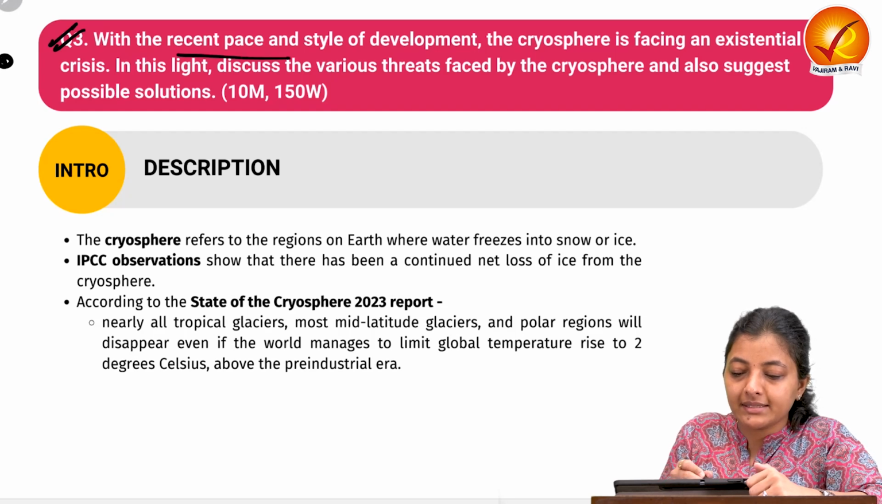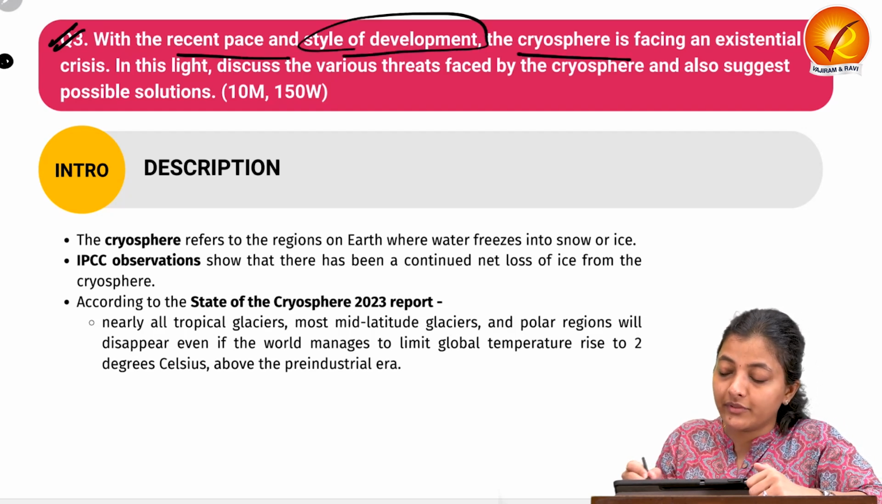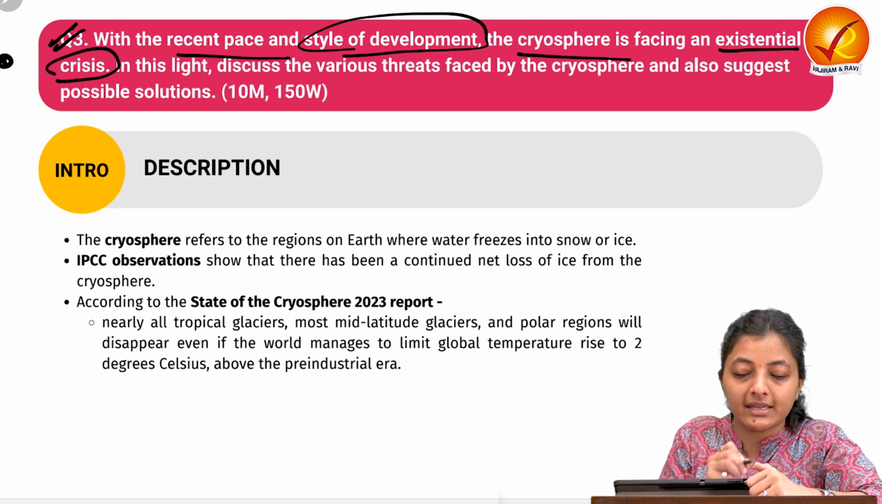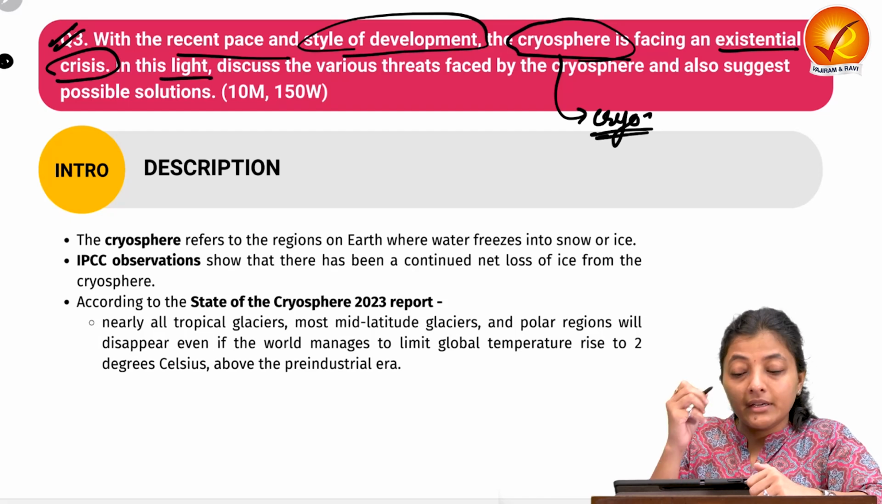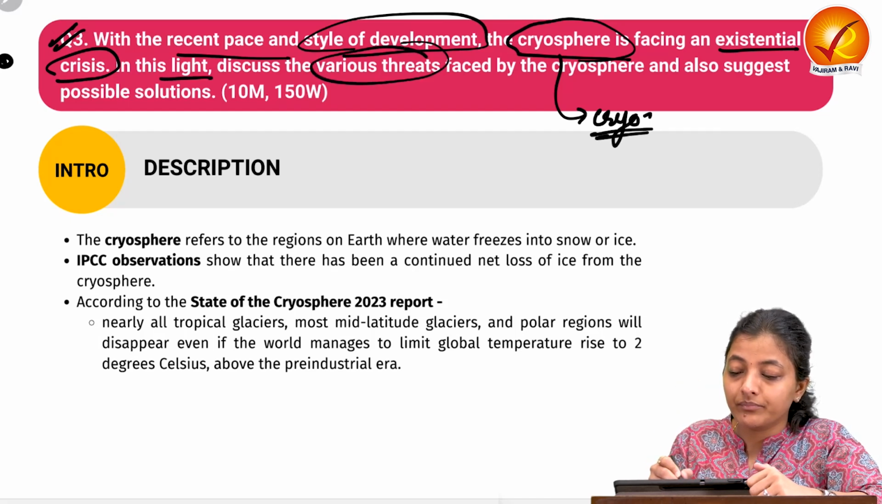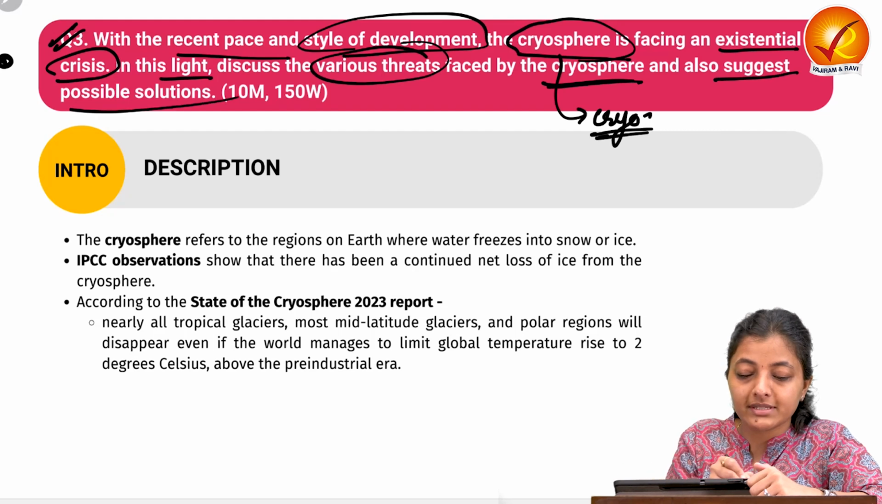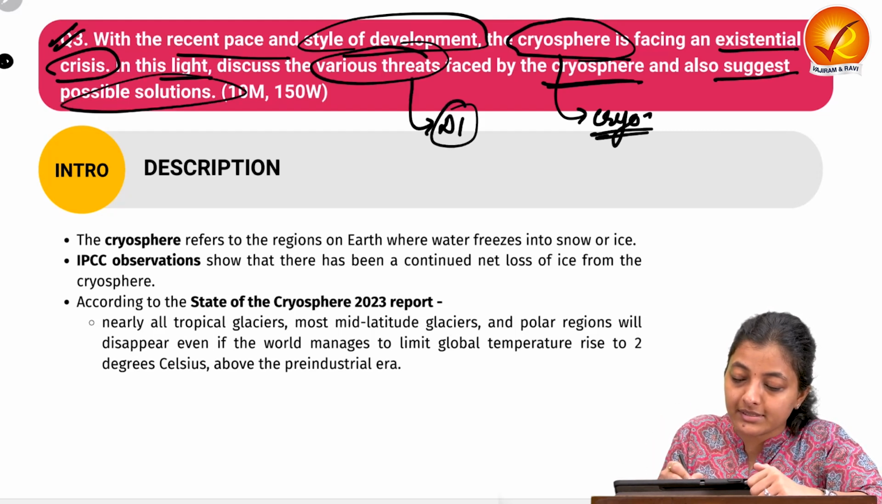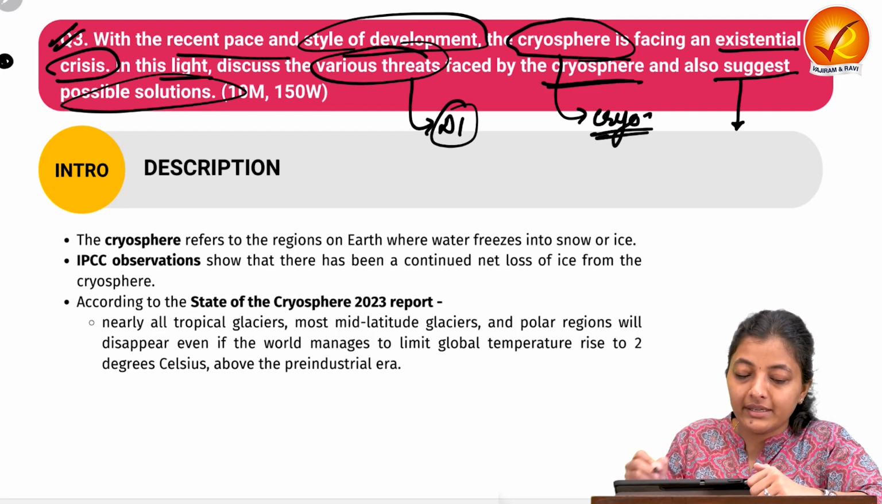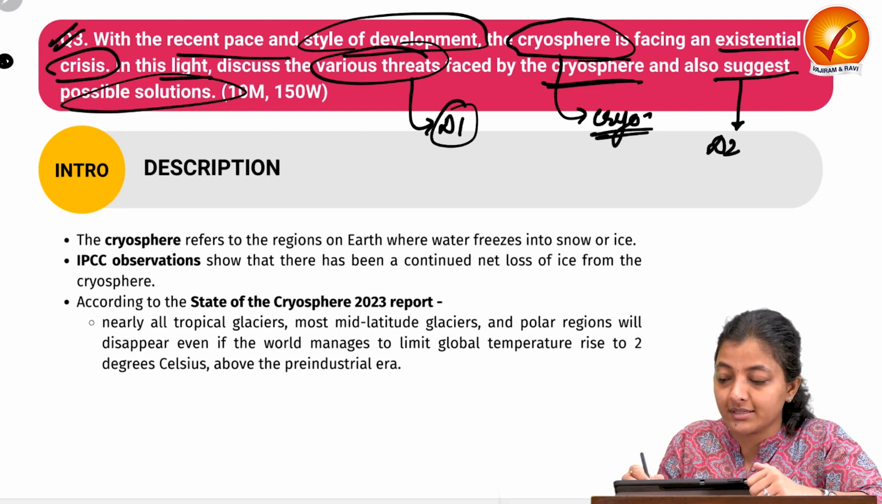With the recent pace and style of development, the cryosphere is facing an existential crisis. So the question is related to the cryosphere. In this slide, we need to discuss the various threats faced by the cryosphere and also suggest the possible solutions. So we need to write down the threats, this is demand 1, and we need to write down the possible solutions, this is demand 2.